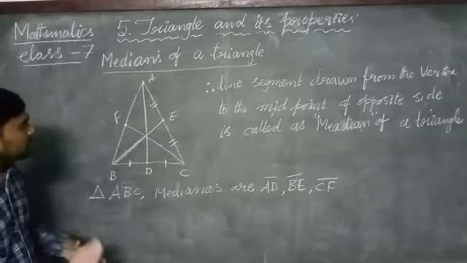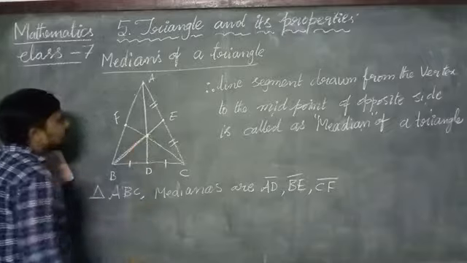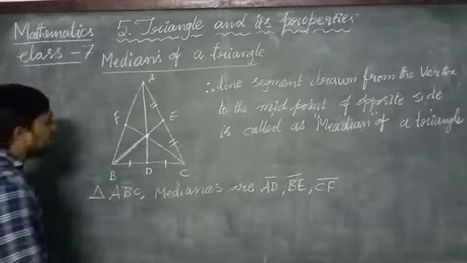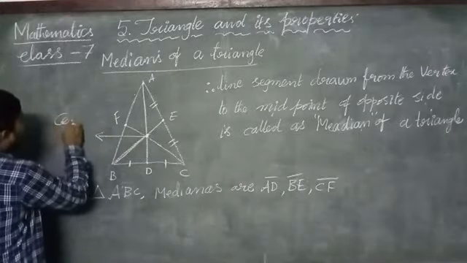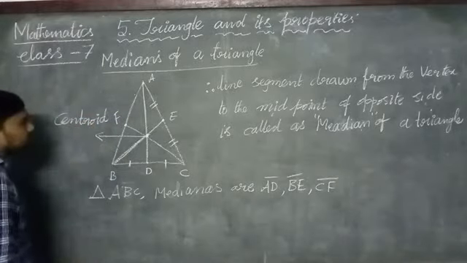Okay, if you observe, all the three medians are intersecting at one point. All the three medians of a triangle intersect at one point. This point is called the centroid of a triangle.